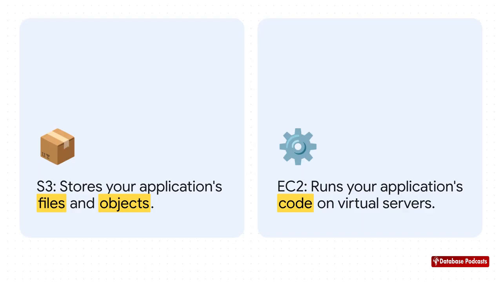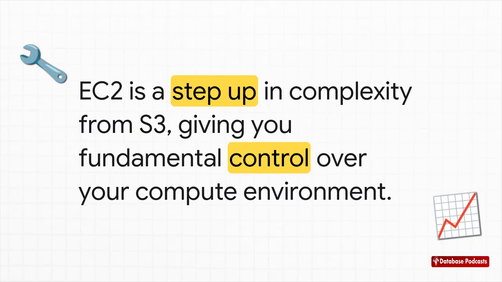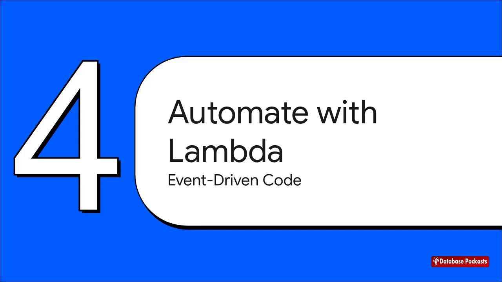Let me make this crystal clear. You'd store a user's profile picture on S3, but the code that resizes that picture runs on an EC2 instance. S3 holds the what, the data. EC2 handles the how, the code that does the work. Now, I'm not going to lie, EC2 is definitely more complex than S3. It introduces you to things like virtual machines, networking, security groups, the whole shebang. But that complexity gives you fundamental control over your infrastructure, and that's a skill every single cloud developer has to understand.